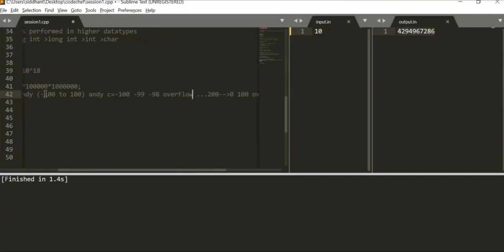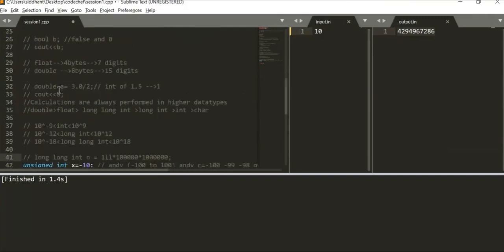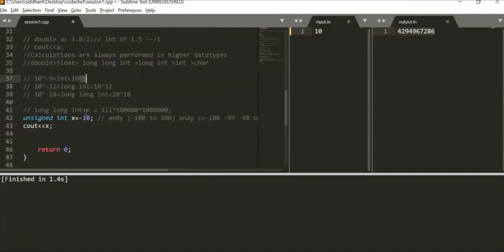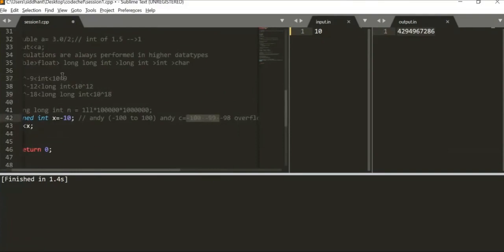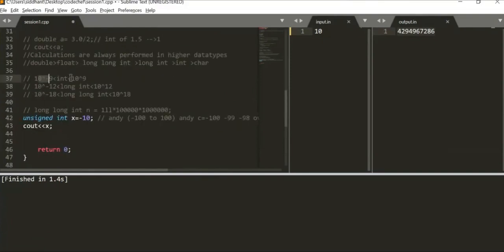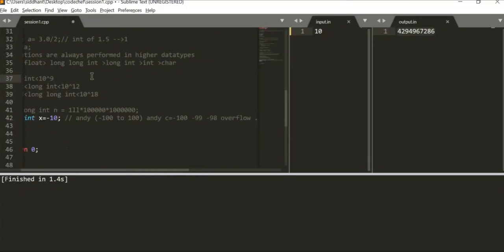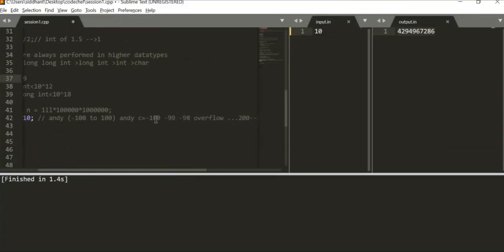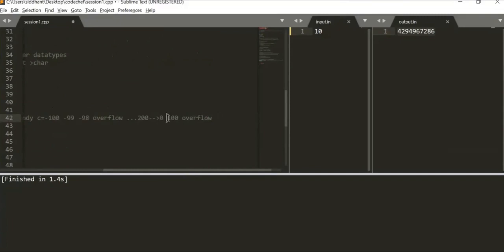If you're within the range, like int has a range of minus 10 raised to 9 to 10 raised to 9, it will give you the value in negative. If you have surpassed this range but you are still within the sum of these two, 10 raised to 9 plus 10 raised to 9, which is 2 into 10 raised to 9, it will give you the negatives. But once you have also surpassed that value, it will give you the maximum value possible, followed by the overflow warning.